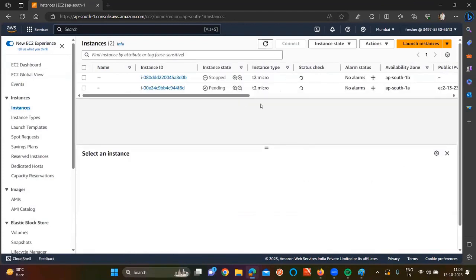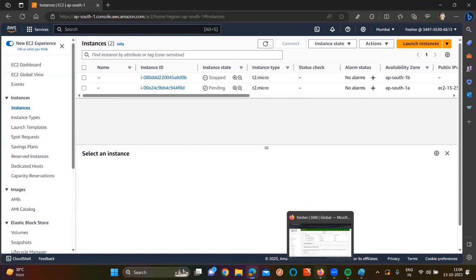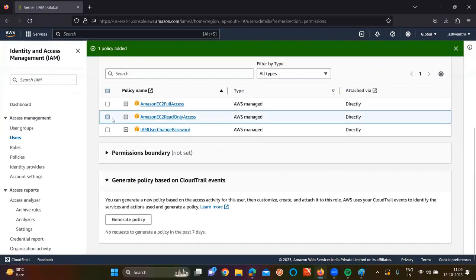Fine. So now I'll ask a question, sir. In the permissions of the IAM user, I have EC2 read-only access and I have EC2 full access. Which one is going to be the top priority now? Full access is going to be the top priority, correct or not? So even if you remove the EC2 read-only access, you are still able to read. Why? Because you already got the full access, right? So this point you need to remember. Why? Because at the end, this is the point where you are going to face some issue. Not now, at the end.